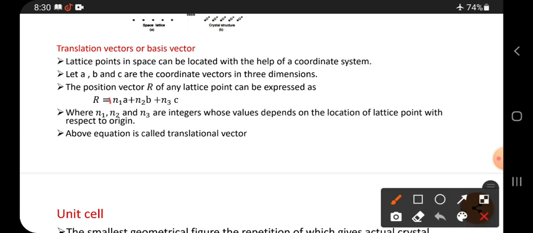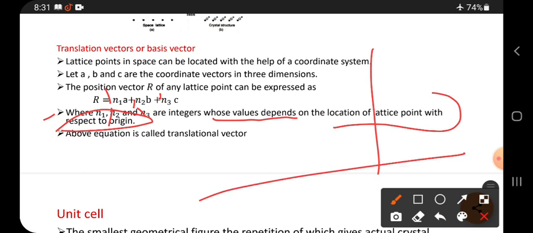And here what are n1, n2, n3? Here n1, n2, n3 are integers, numbers whose value depends on the location of lattice points with respect to the origin.